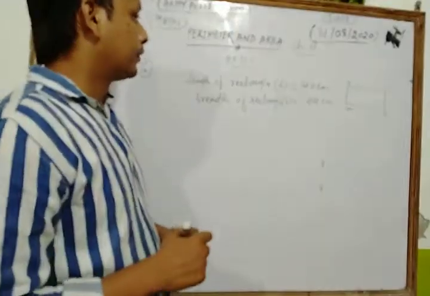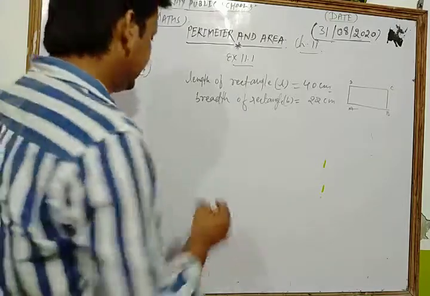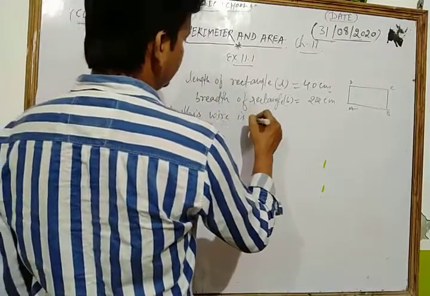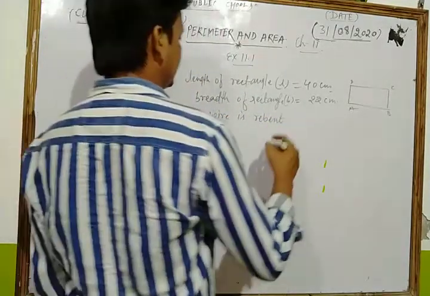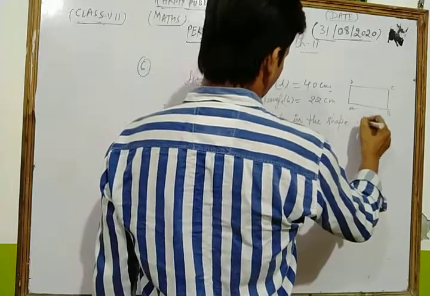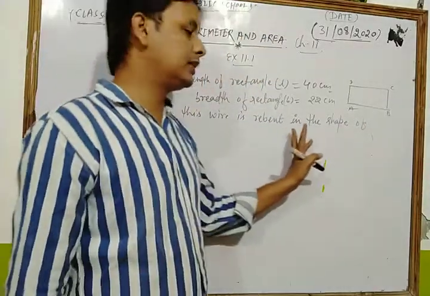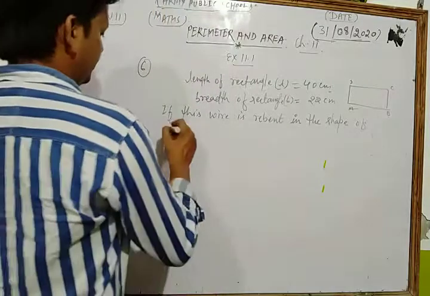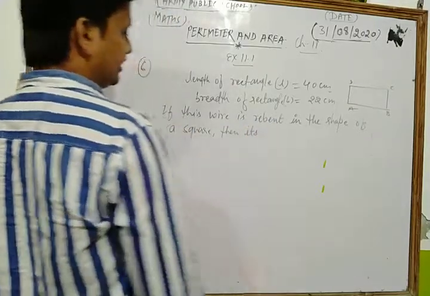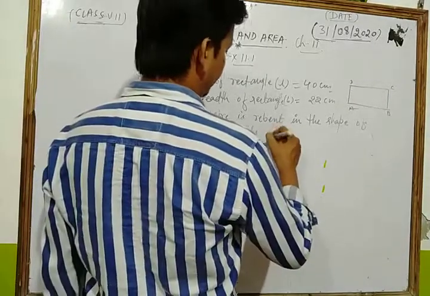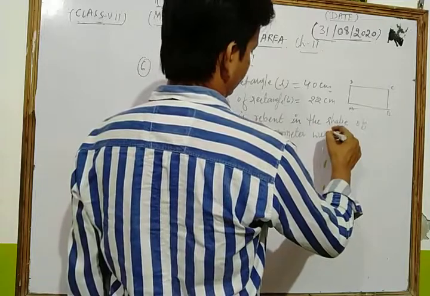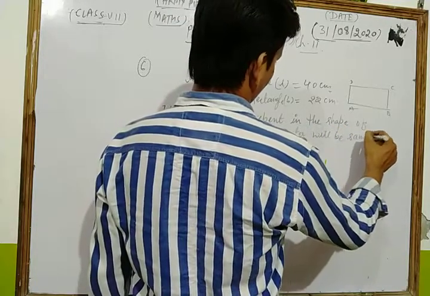So, dear student, now look. If this wire is rebent in the shape of a square, then its perimeter will be the same.